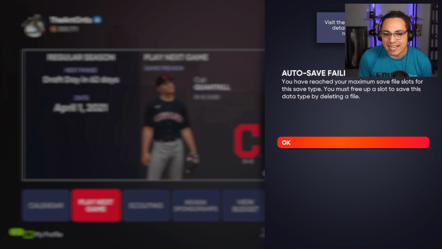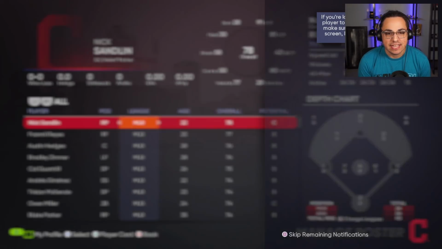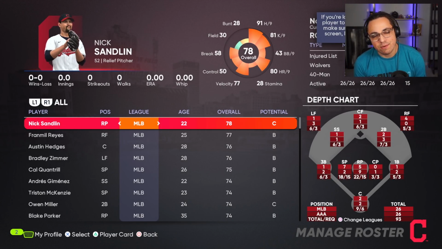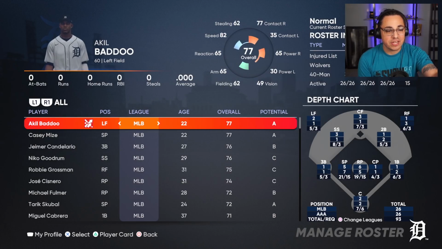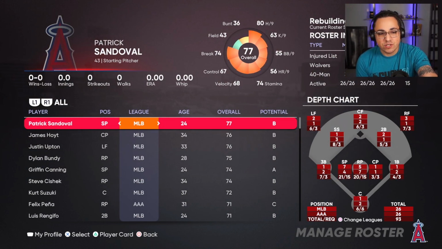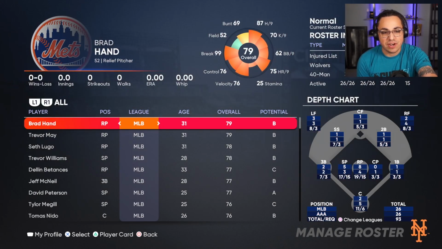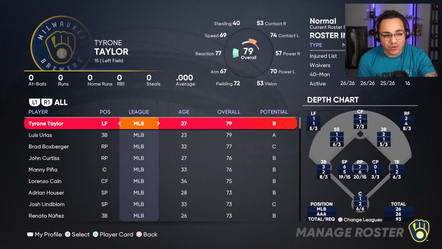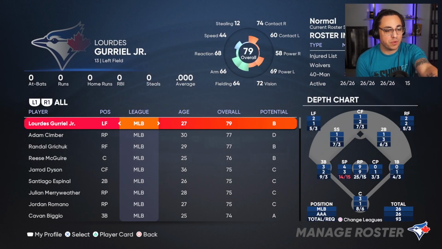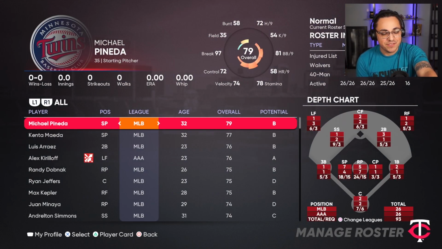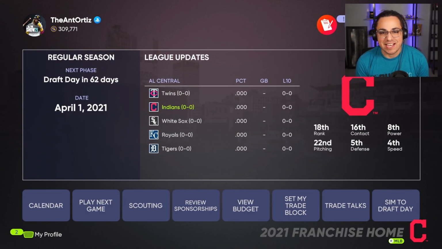So like I said, every top player is in free agency. And when I say top player, I mean at least the majority of the starters, right? So some of the lower teams that have lower rated players kept the majority of their players. But as you can see, not a single 80 overall in the league right now. I got rid of every single 80 overall player and I put them in free agency. So we've gone through the whole league. There they are. No 80 overalls on a single team.